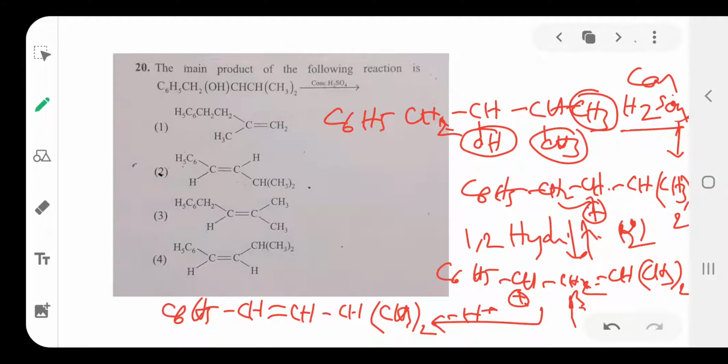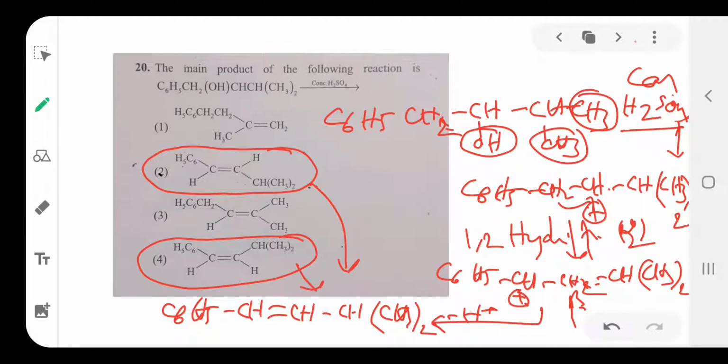But this compound undergoes cis and trans isomerism. Which one is more stable? Trans is more stable. This compound is arranged in the cis and trans isomer. Cis is less stable, trans is more stable. So the same compound we can observe. This is one product, and this is also one product. So this is the cis isomer, and this is the trans isomer. Which one is more stable? Trans is more stable compared to the cis, because the two bulky groups are on opposite sides, so it is more stabilized. So option 2 is the correct option. That is the main product.